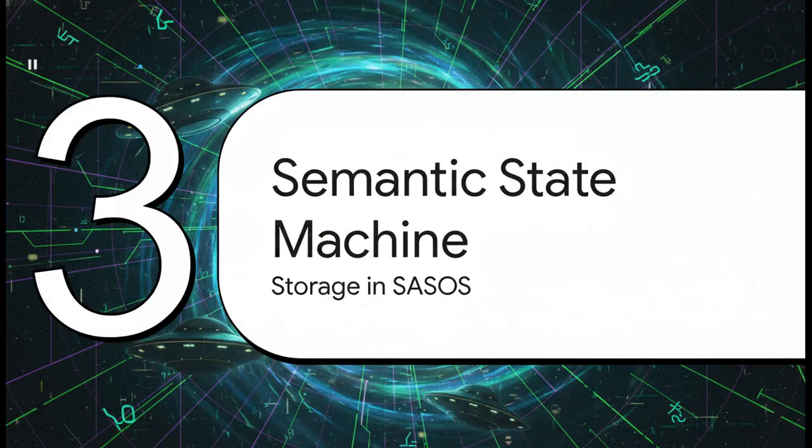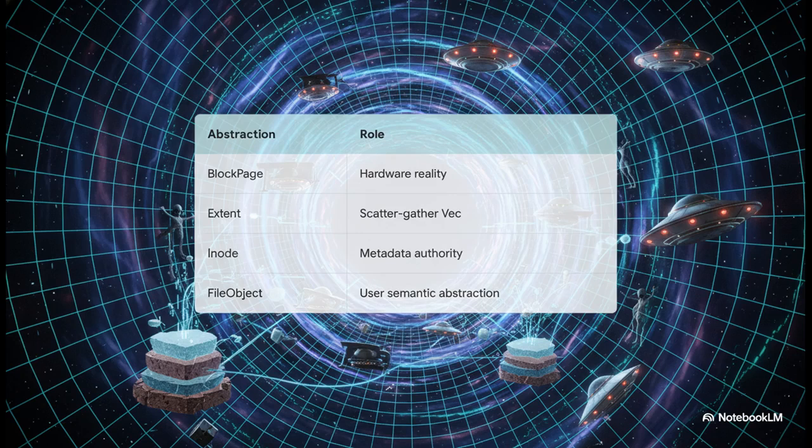Moving on to section 3, the SEXFILES semantic state machine. Let's move deeper into the vortex and dissect the engine itself. So, how do we actually represent storage in a single address space? Let's look at the abstractions that build our BTRFS and ext4-inspired architecture. It's kind of like a beautifully layered cake. At the very bottom, you've got block pages representing the raw hardware physical reality. Above them, extents group these block pages together logically. Then, inodes dictate the metadata authority, basically acting as the map for where everything lives. And finally, sitting at the top, file objects serve as the user-facing semantic abstraction.